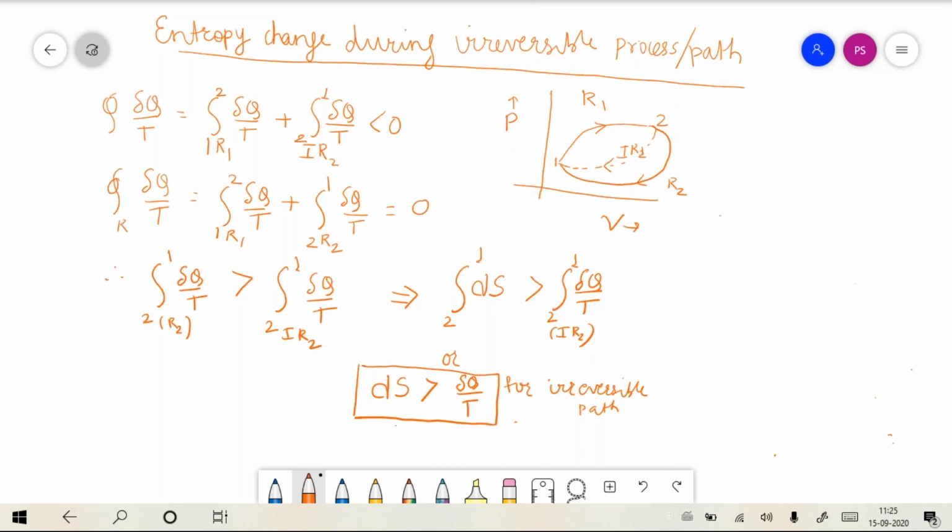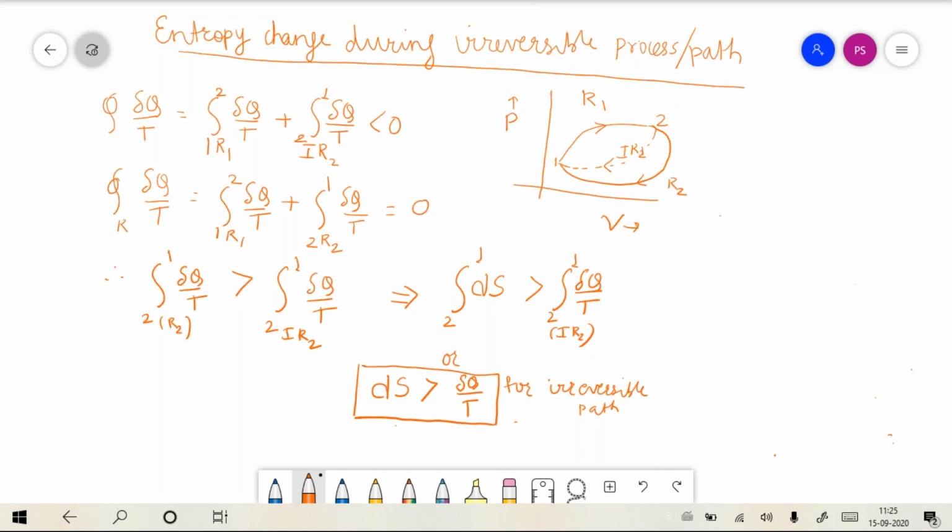We have already discussed what is known as the Clausius inequality, and the Clausius theorem.